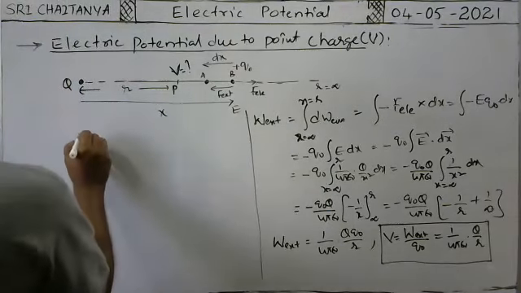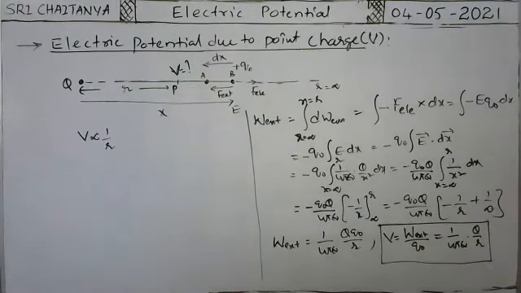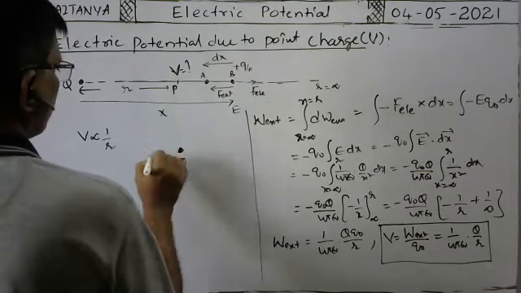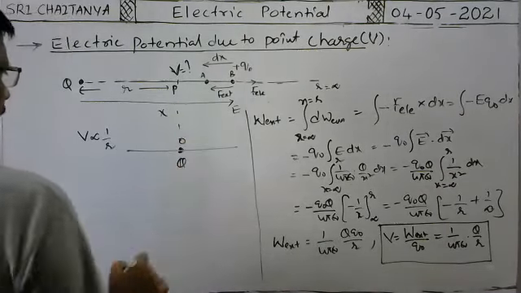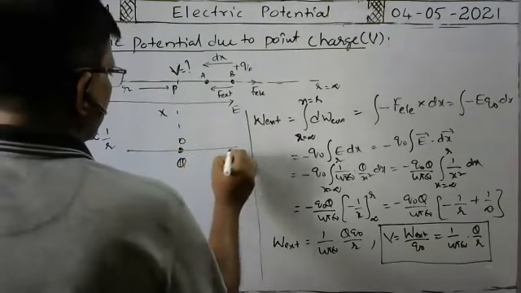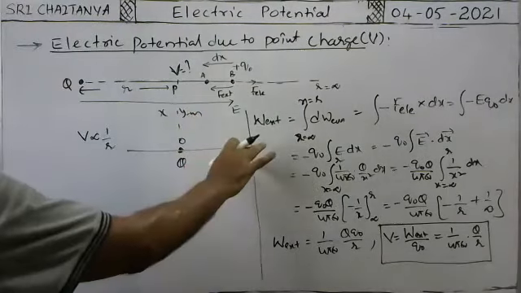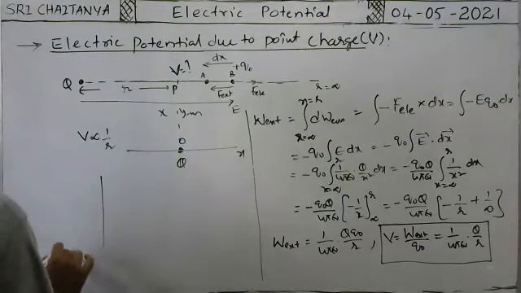So here V is inversely proportional to R. Okay. Suppose here there is a charge Q. It is kept exactly at the origin. Here it is the x-axis and it is the y-axis. When you increase the distance in this direction or in this direction, how does the electric potential vary? We have to represent it graphically.